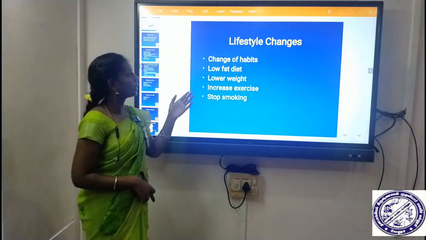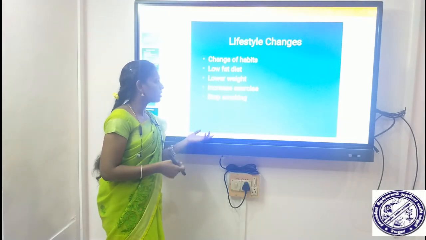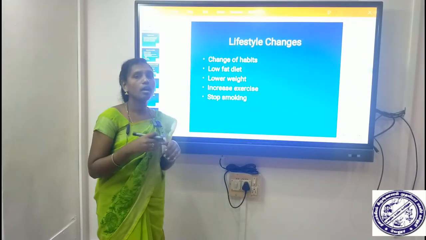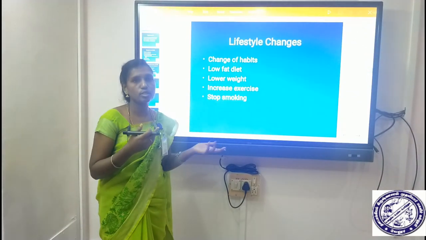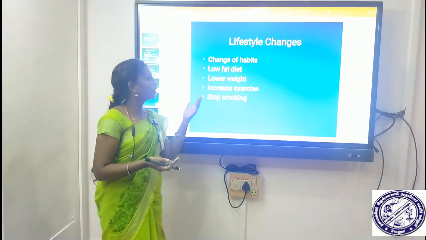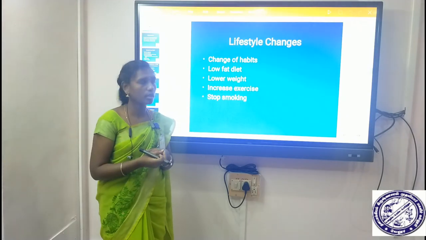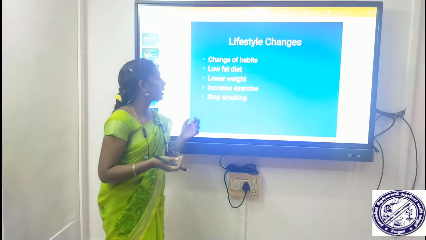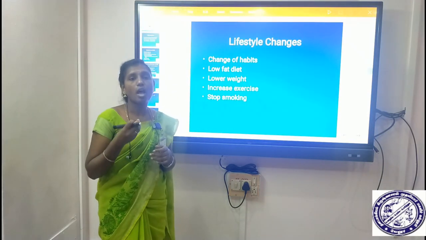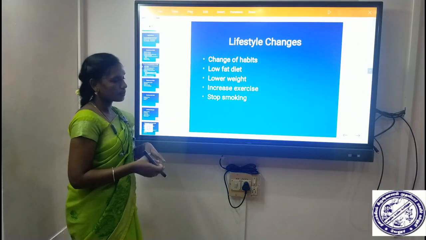And lifestyle changes include change of your habits: a low fat diet, lower weight, increased exercise and stopping smoking. Changing your habits means, in case you are a chain smoker, gradually reduce the smoking habit. A low fat diet includes high fiber rich foods. Also lower weight, and increase exercise time, at least half an hour of exercise per day, and stop smoking.